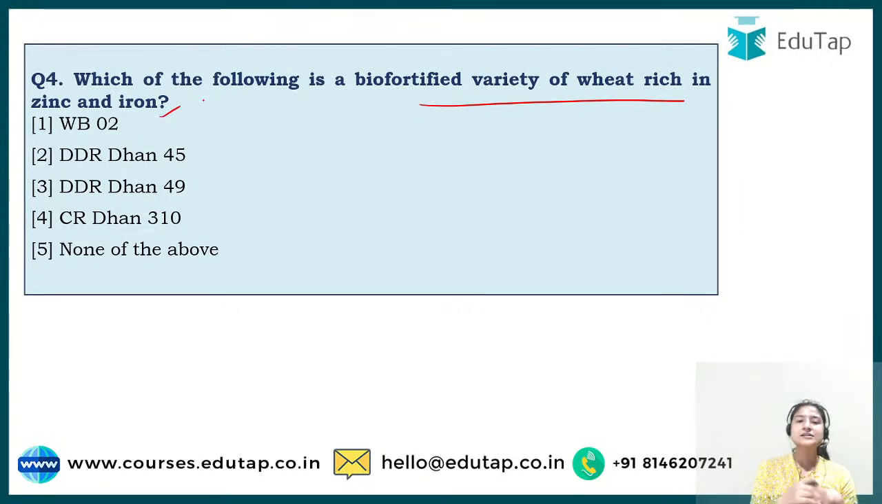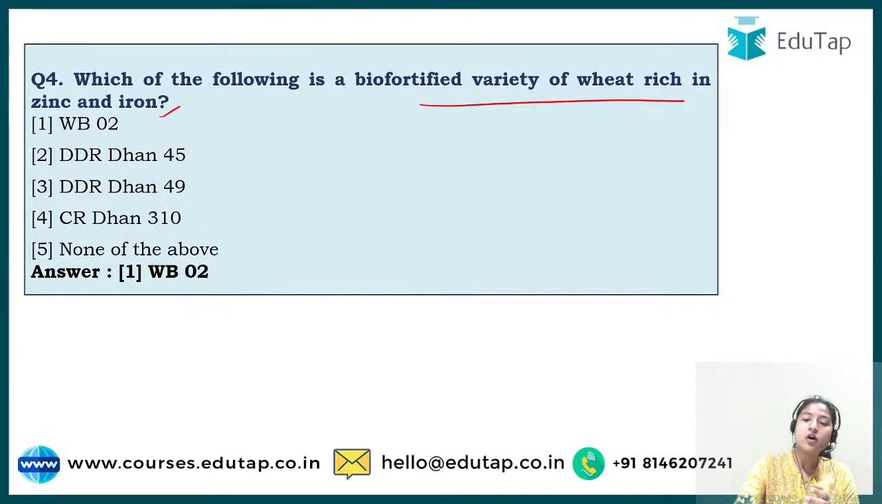Okay, biofortified is nothing but you can say you have incorporated some genes, or you have developed or modified a particular variety. So there is a particular biofortified variety of wheat, which is rich in what? Which is rich in zinc and iron. Most of you are saying option 4, and some say 4B2. Okay, so the correct answer to this is option number 1, that is WB02.